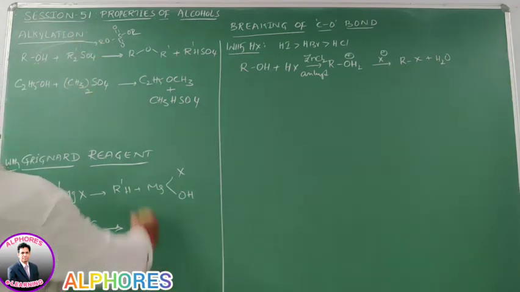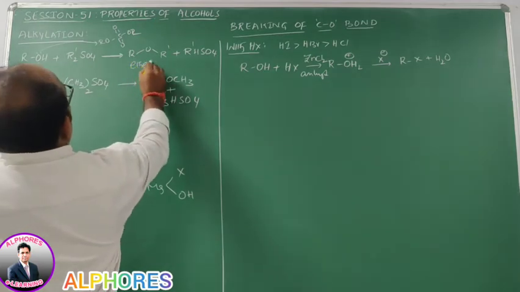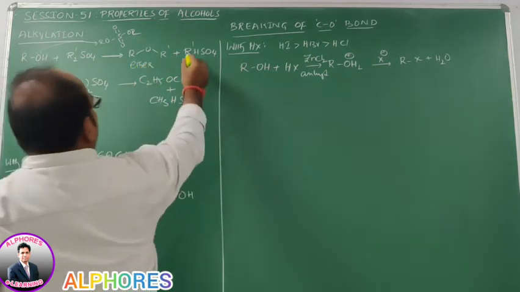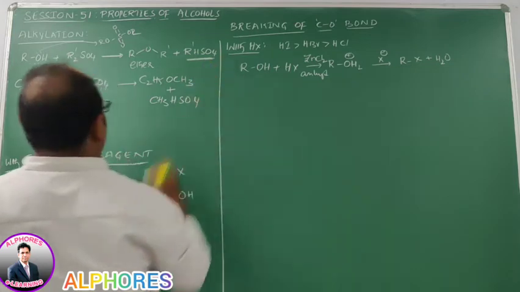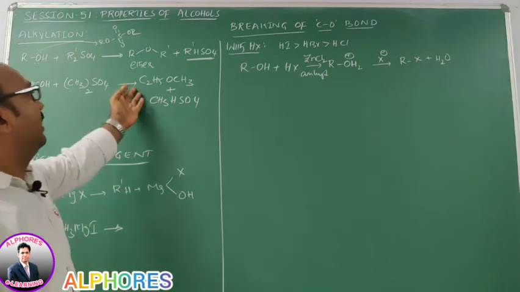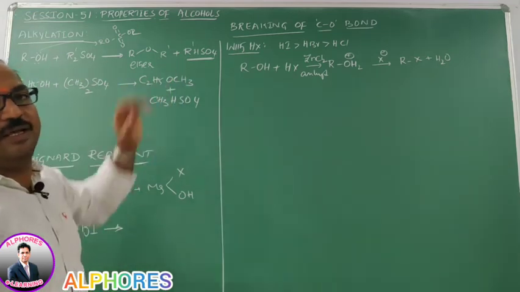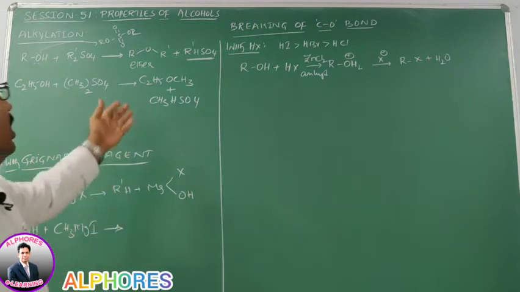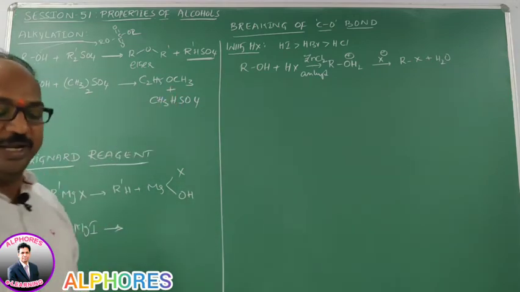That means we get an ether product, along with alkyl hydrogen sulfate. Ethyl alcohol upon reaction with dimethyl sulfate gives ethyl methyl ether, an unsymmetrical ether, along with methyl hydrogen sulfate.